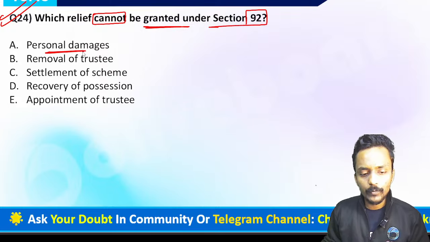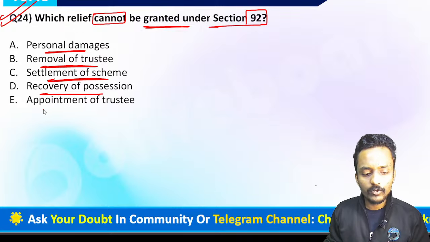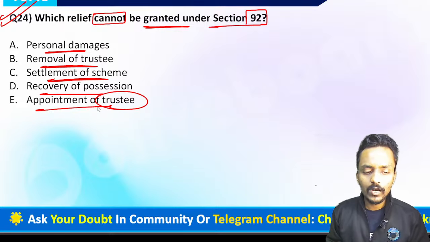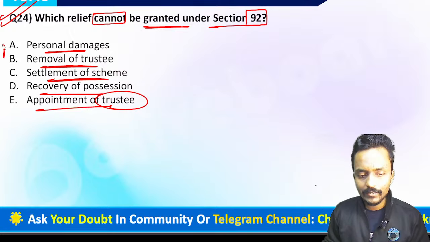The first is personal damage, then removal of trustee, settlement of the scheme, recovery of possession, and appointment of trustee. So which of the following reliefs cannot be granted under section 92? Everyone, can I say right now that option number A is the correct answer?